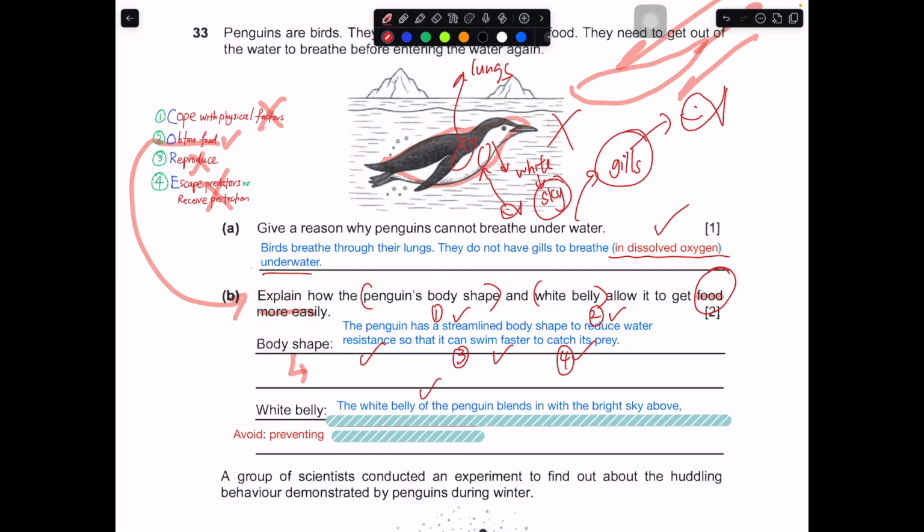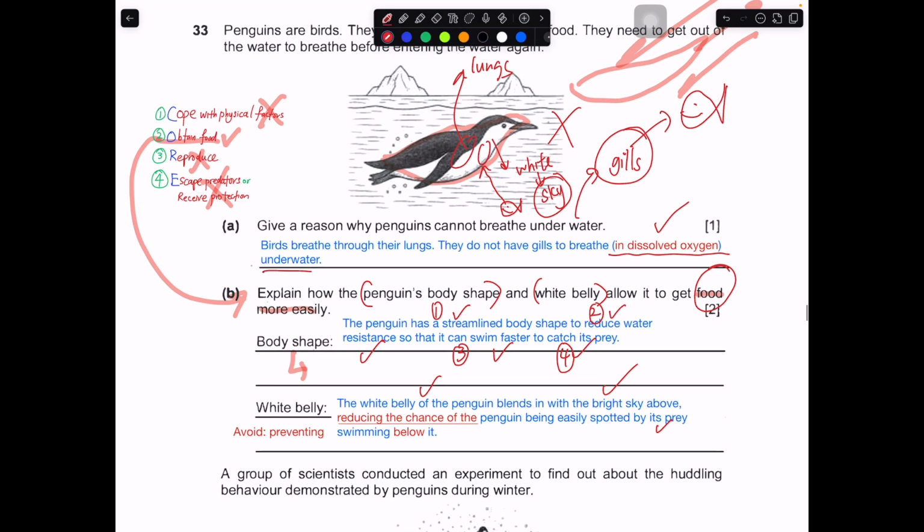The white belly of the penguin blends in with the bright sky above, reducing the chance of the penguin being spotted by its prey. Therefore, swimming below it, the penguin has a higher chance to hunt them down. You can use blend in or camouflage, both are fine, as both represent the same idea.